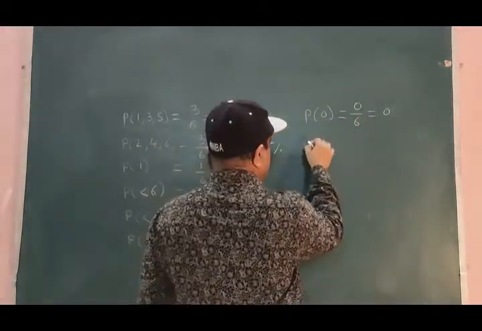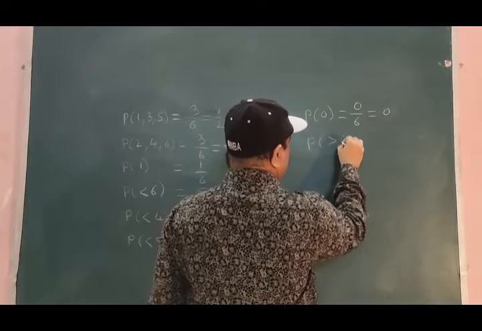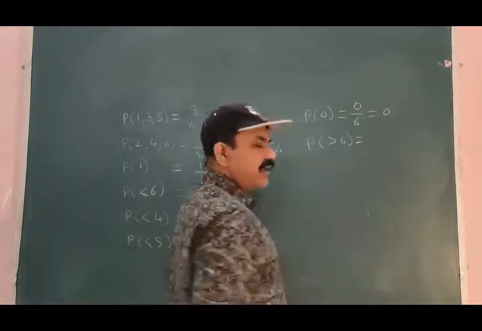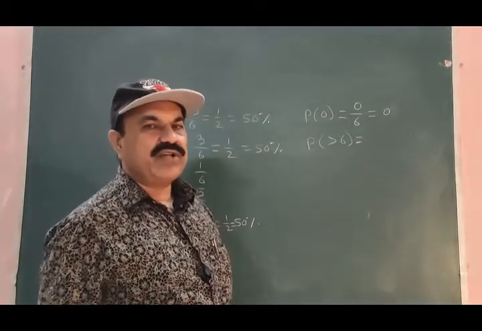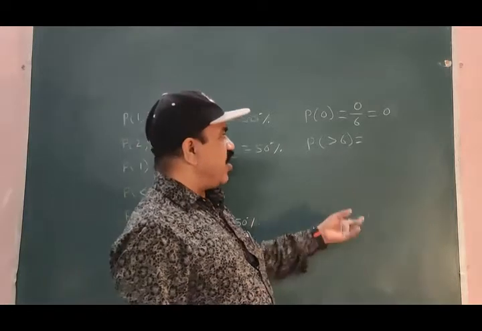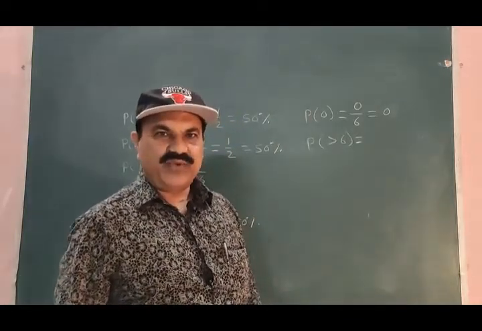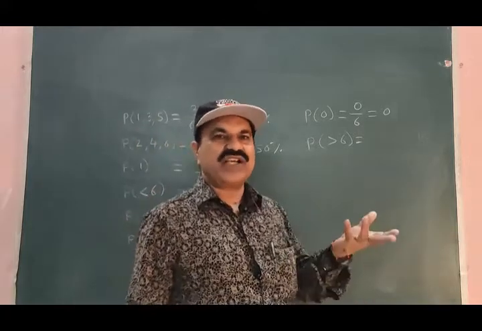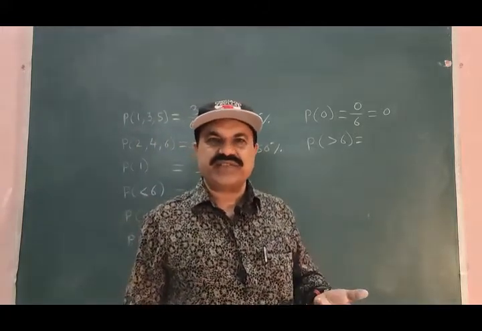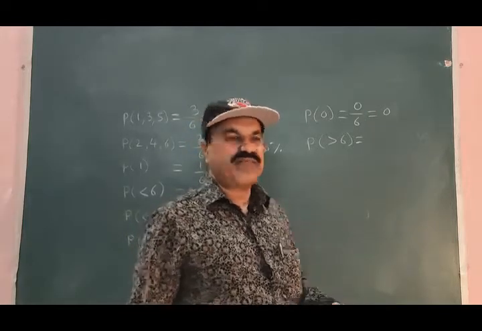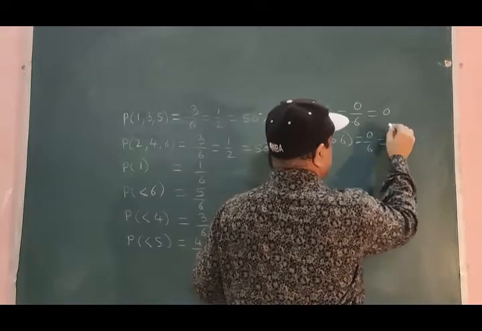Similarly, you may be asked to find the probability of occurrence of the surface of the die having dots more than 6. Do we have any surface on the die which has dots more than 6? There is no such surface, and therefore the probability of this is 0 by 6, that is 0.